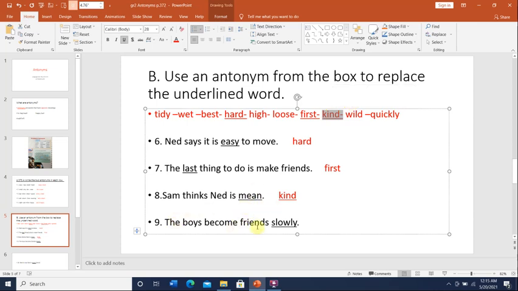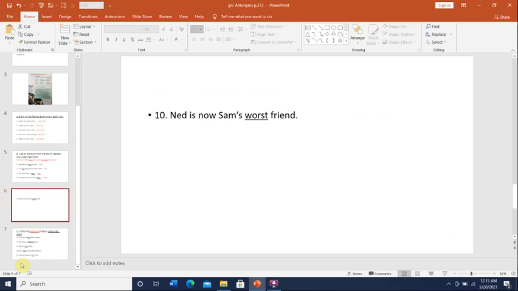The boys become friends slowly. What is the antonym of slowly? It would be quickly. Slowly, quickly. They're the opposite. Slowly, quickly, mean and kind, last, first, easy and hard. Okay? And number 10, Ned is now Sam's worst friend.